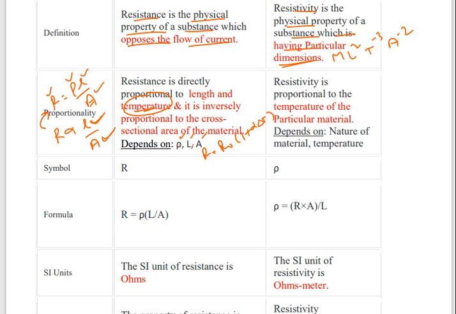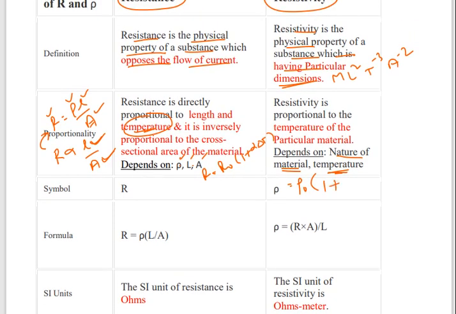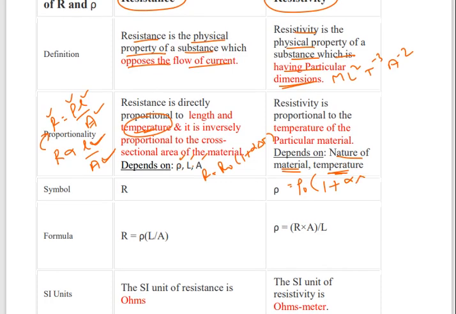Regarding resistivity, resistivity is proportional to the temperature of the particular material. It depends on the nature of the material and temperature. Important: it depends on the nature of the material and temperature. For this also the same formula applies, that is rho naught into (1 plus alpha into delta T).